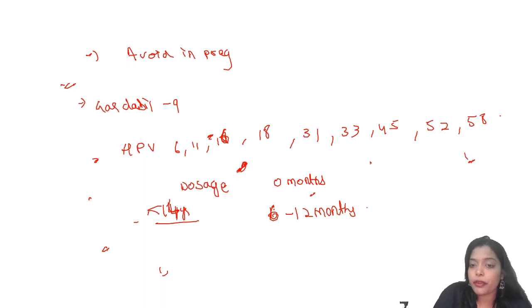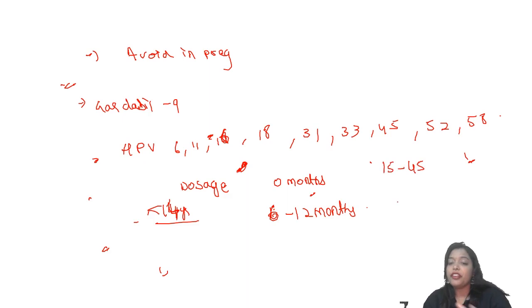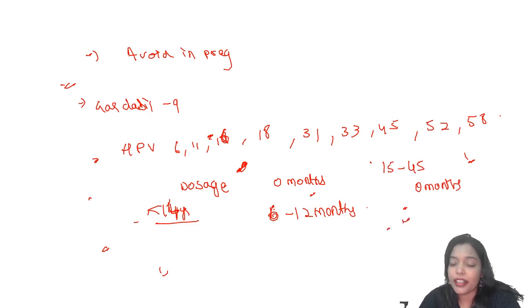And those patients who are above 14 years, so 15 to 45 years, mainly 15 to 26, but you can give up to 45 as I told you, 0 months, followed by the second dose at 1 to 2 months, followed by the third dose at 6 months.